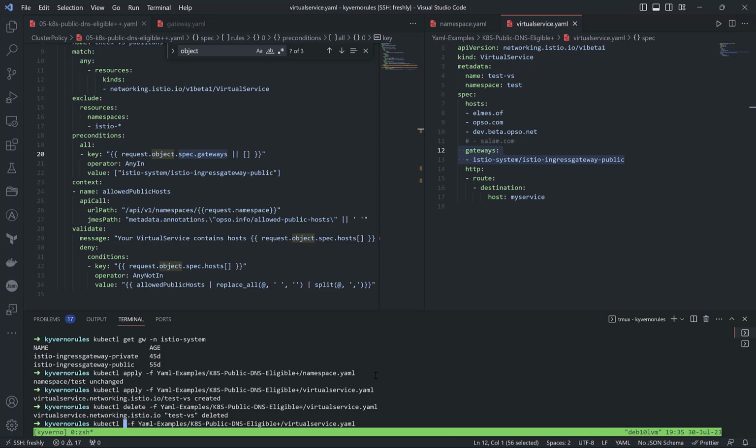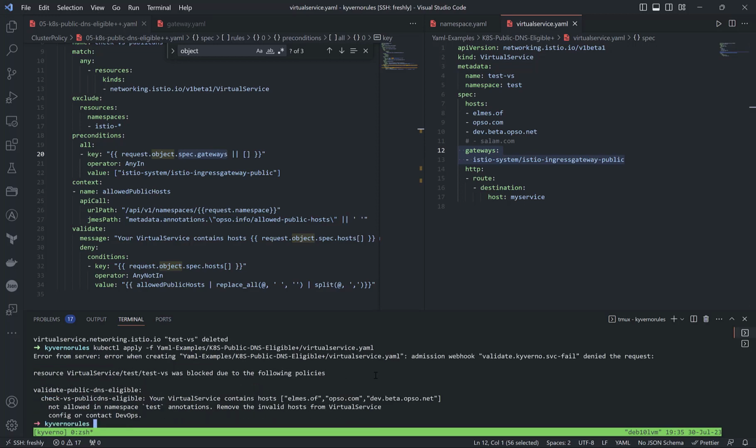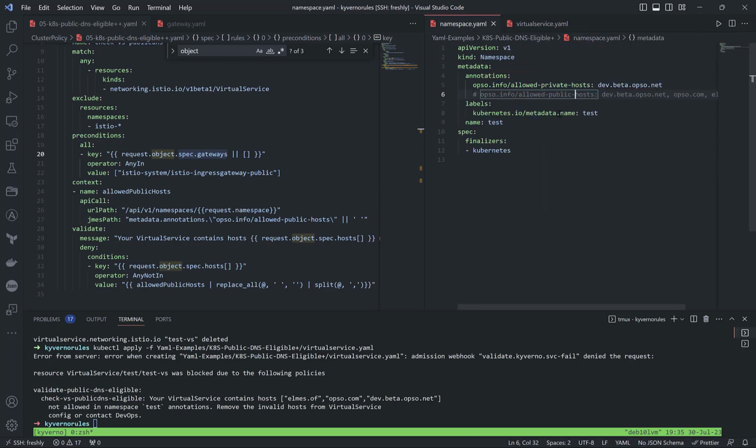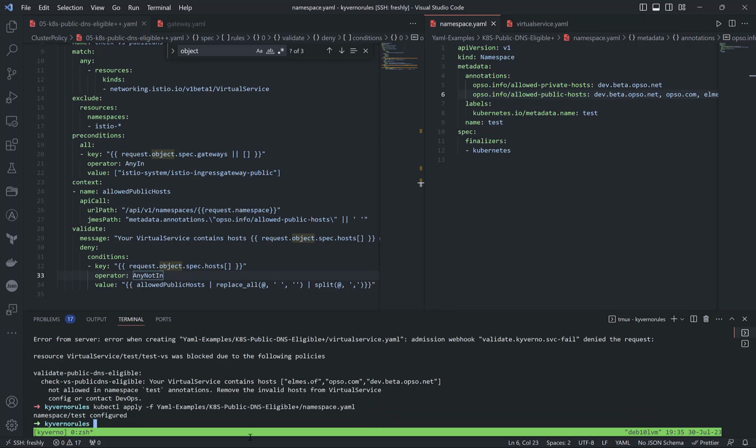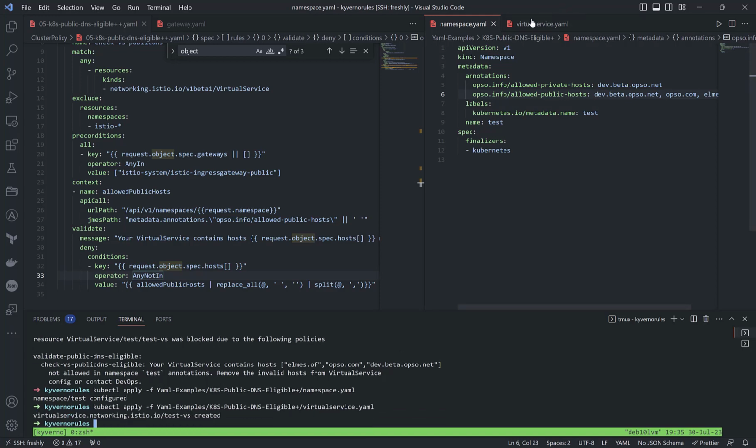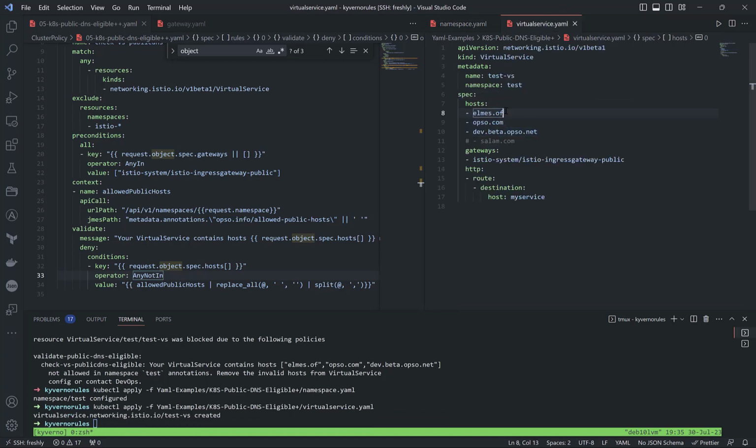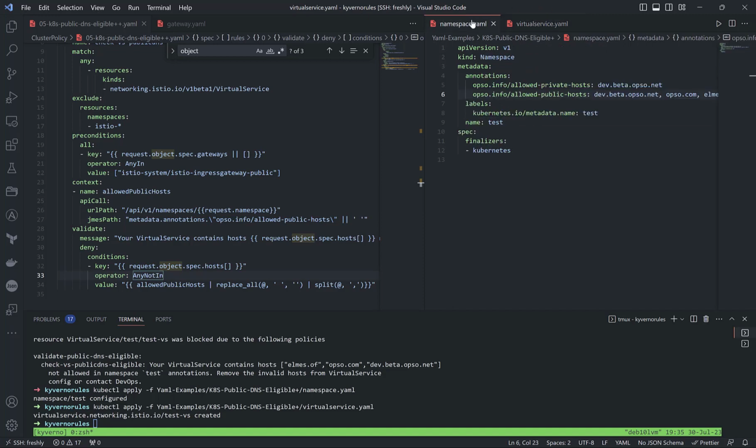If I try to apply it, it does not let us create it, because it's going to create some host but under the namespace annotation nothing is defined, so we cannot apply it because there is nothing to compare. As I said before, empty will return and we can't compare it. If I open the namespace again, try to apply the namespace, and then try to apply the virtual service, it is working because we can compare it. This domain and this domain are already defined there.